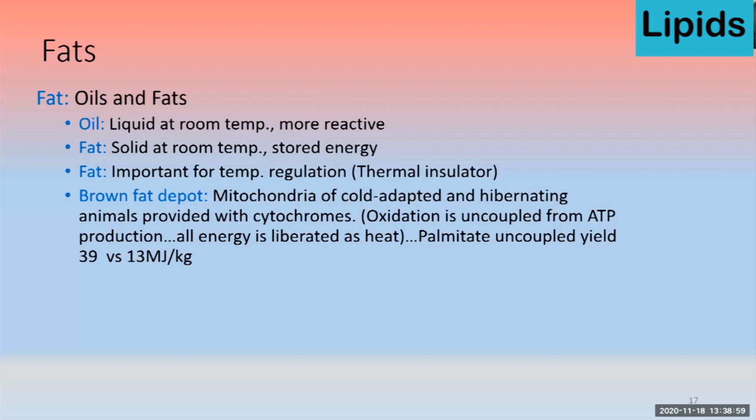Here is an example of this palmitic acid which yield 39 megajoule of energy as compared to 13 megajoule. A lot of energy is produced when palmitic acid is oxidized and that oxidation is uncoupled from the ATP. So that help in the regulation of the body temperature of these cold adapted and hibernating animals.